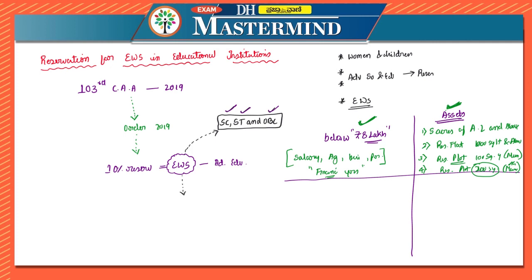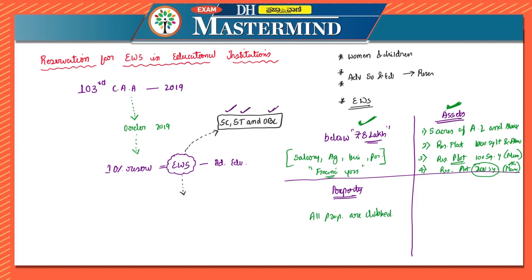In the third condition they are saying that the property held by the family in different locations or different places or cities, all properties are clubbed together while applying for the land or property holding test, if it is determining their economically weaker section status.